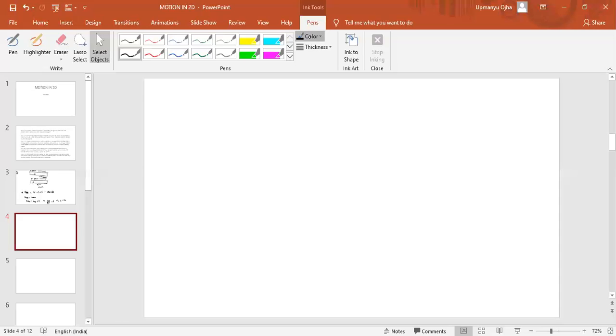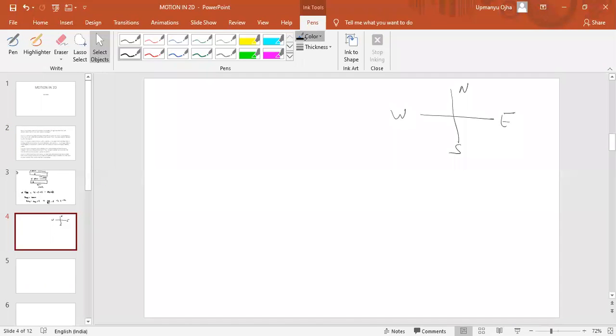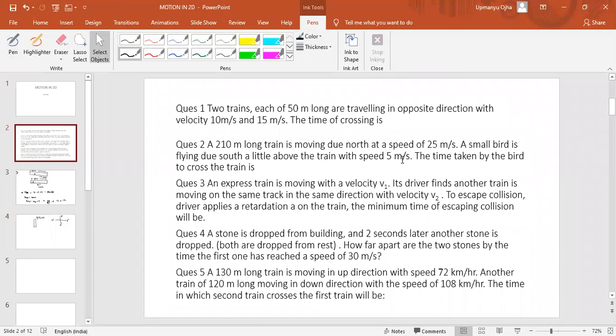So first of all, I think you know about directions here. This is north, this is east, west, and south. Okay, fine. So a 210-meter long train is moving in the north with a speed of 25 meter per second. So you can draw a train here, moving in the north direction with a speed of 25 meter per second. A small bird is flying due south a little above the train with a speed of 5 meter per second. A bird is flying.